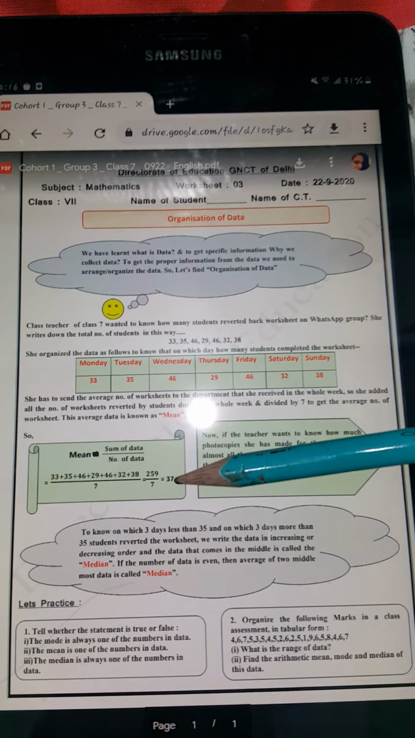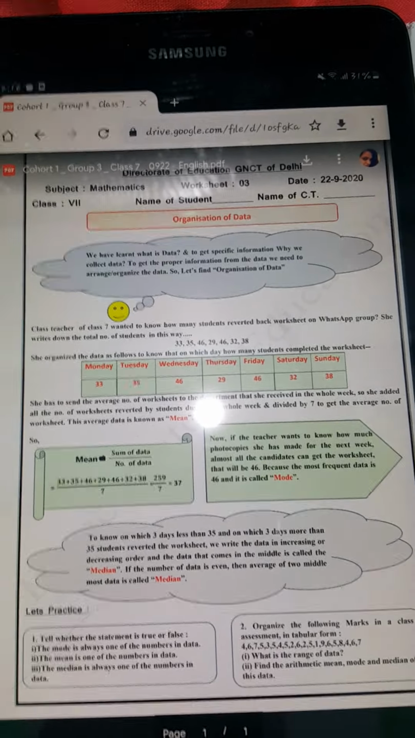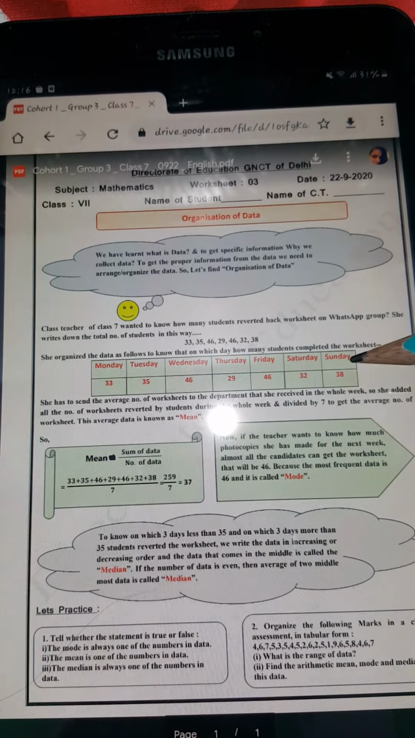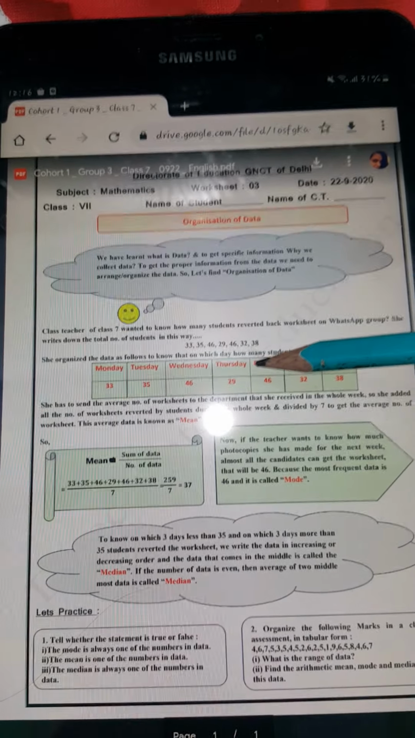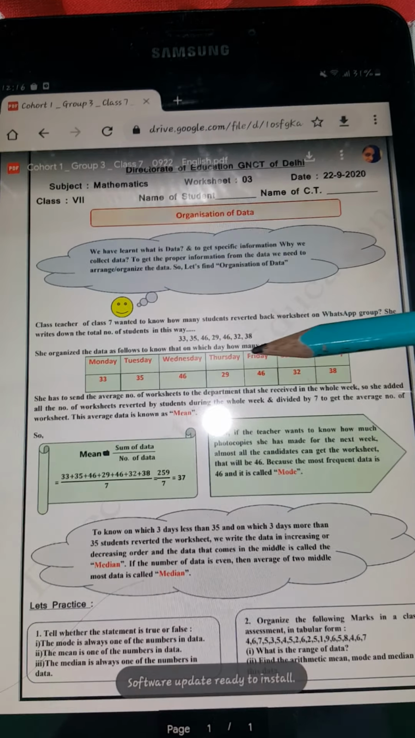Here the average can be in decimal point also, and it is not necessary that the average is from the data only. Here we see the average is 37 and 37 does not belong in the data, so we don't need to worry. Okay, this is the mean or average of the data.